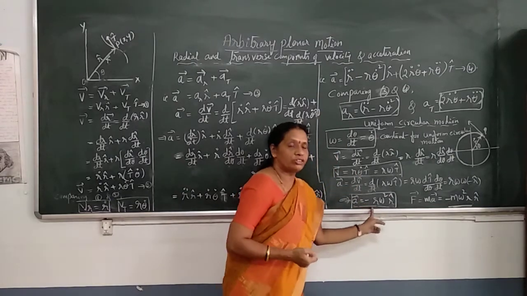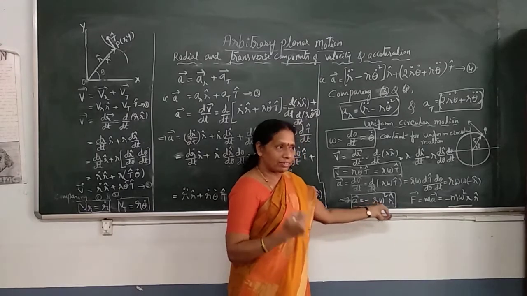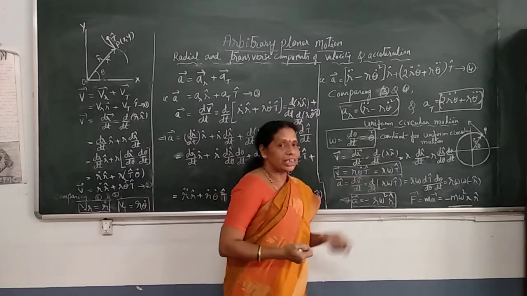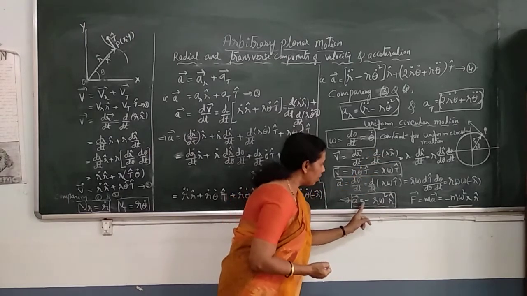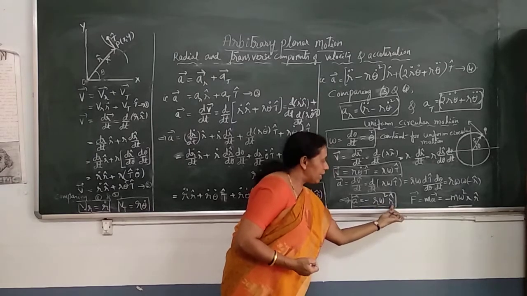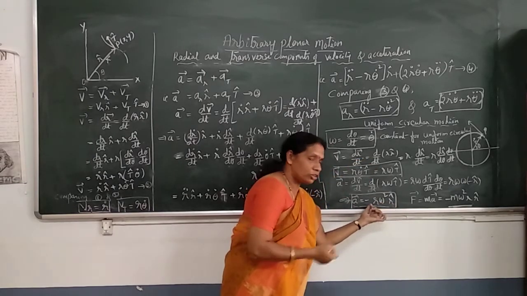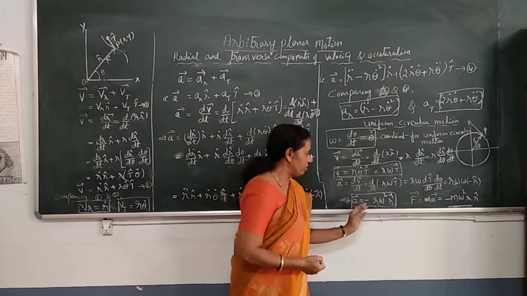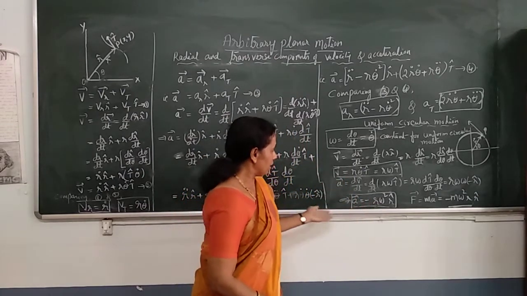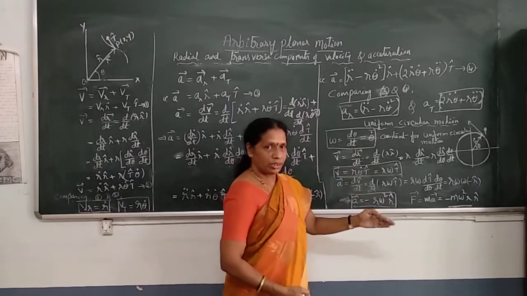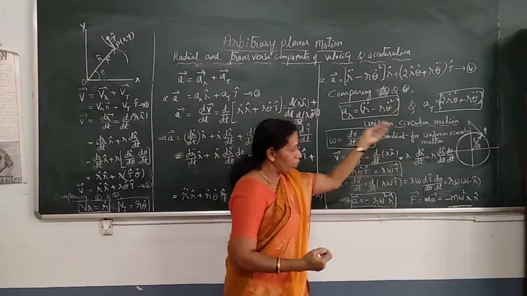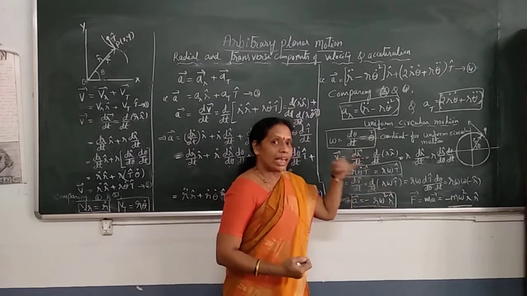And this acceleration is called centripetal acceleration, the centrally seeking acceleration, given by minus r omega square r cap. Magnitude is r omega square and the direction is along the radius vector. Minus means towards the center. This is centripetal acceleration. Then, in this uniform circular motion, the particle gets accelerated as it moves from one point to another point.